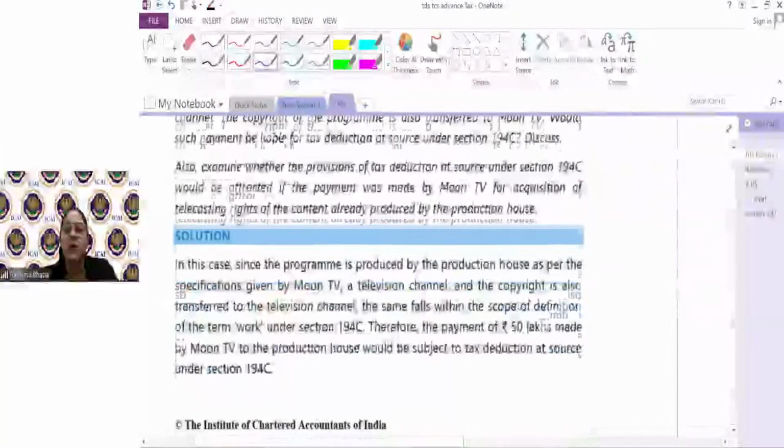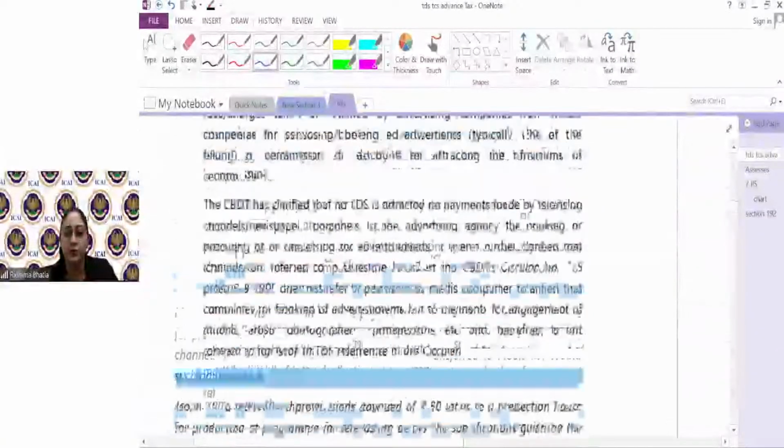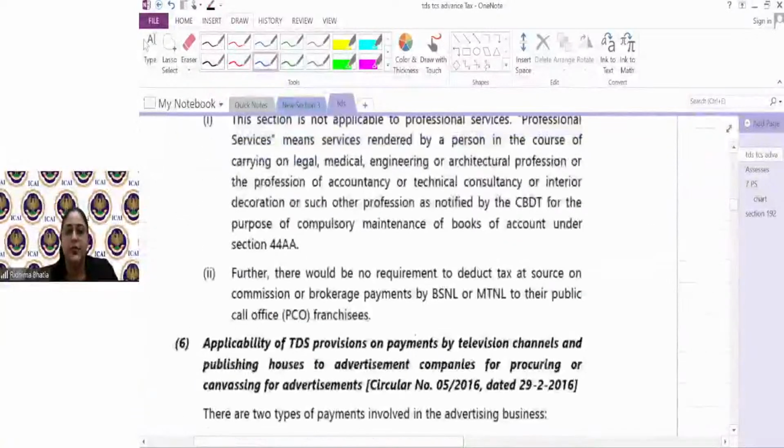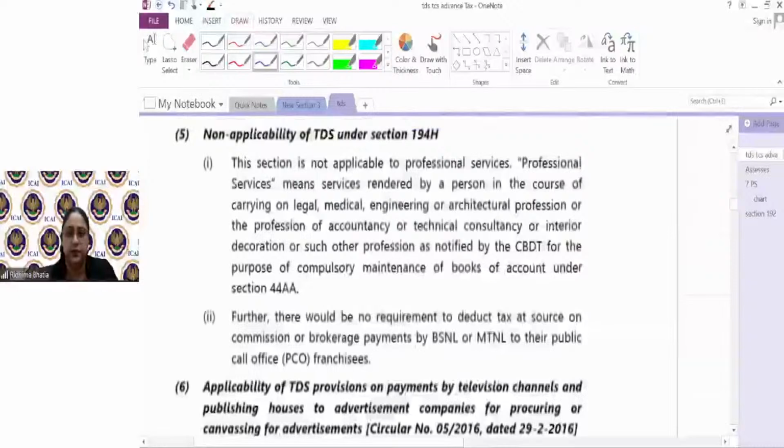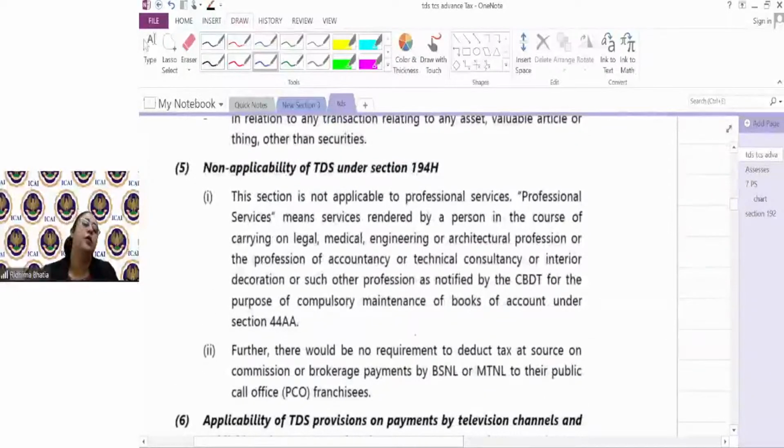अब इसमें ना guys कुछ circulars हैं which I will discuss with you. Let's just pick one by one. एक यहाँ पे clarity है of non-applicability but MTNL to BSNL.